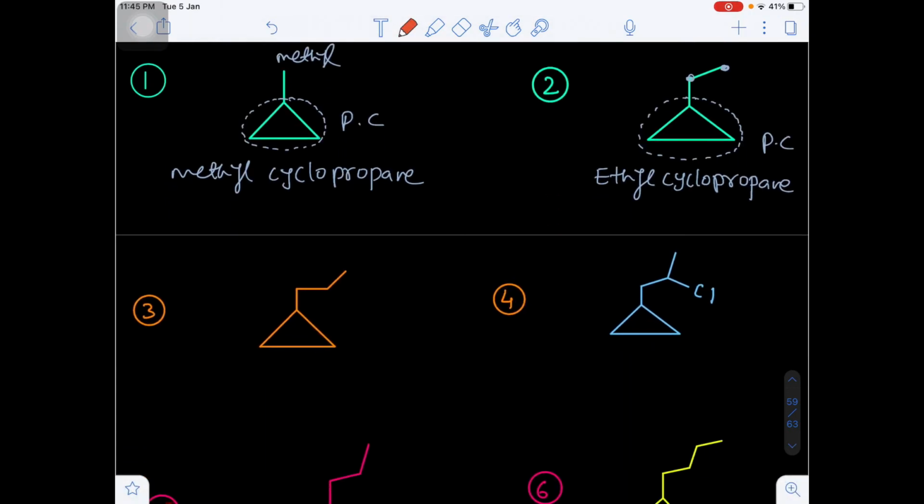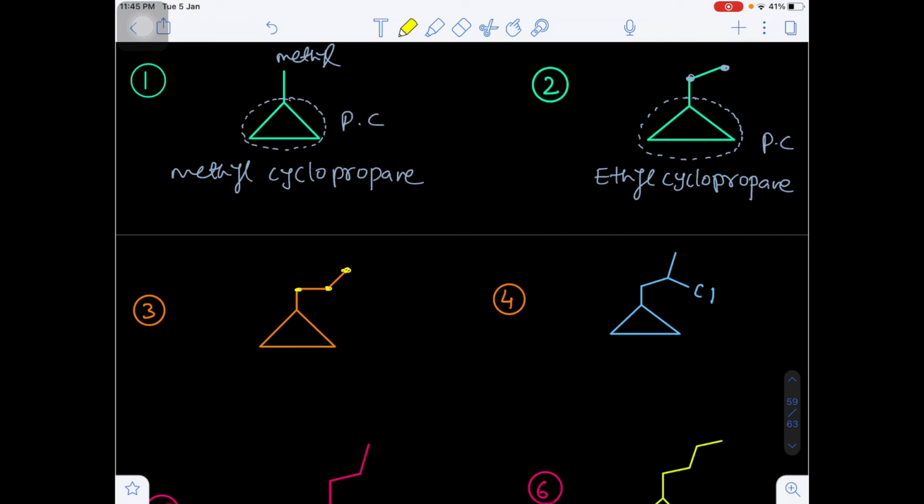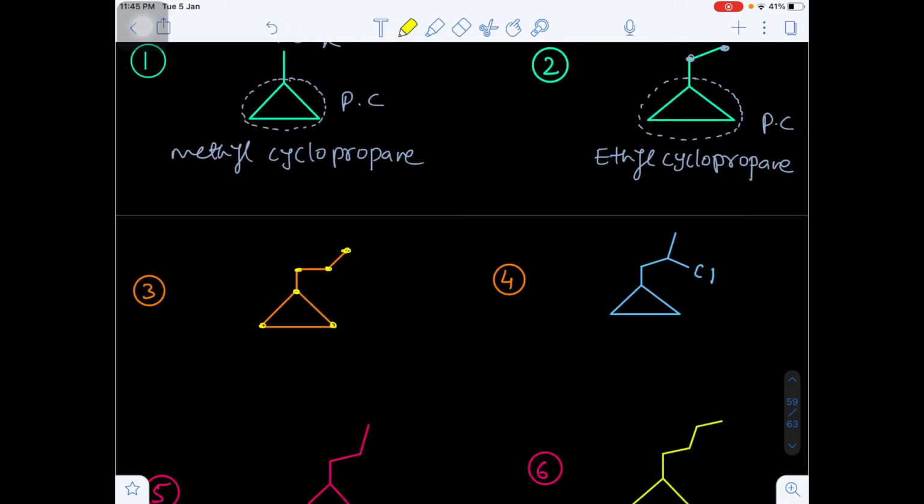Now next, how many carbons does the side chain have? 3 carbons. The ring is also considered how many carbons? 3 carbons. So this is the last possibility. If both ring and side chain possess the same number of carbon atoms, preferentially the ring has to be taken as the parent chain, provided there is no substitution, no unsaturation, no multiple bond, and no functional group. Are you getting my point? So this is propylcyclopropane.